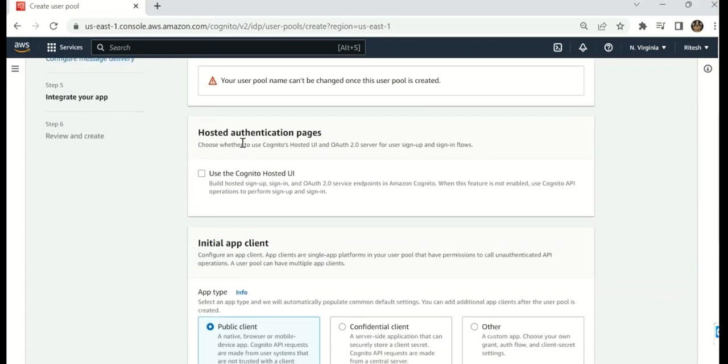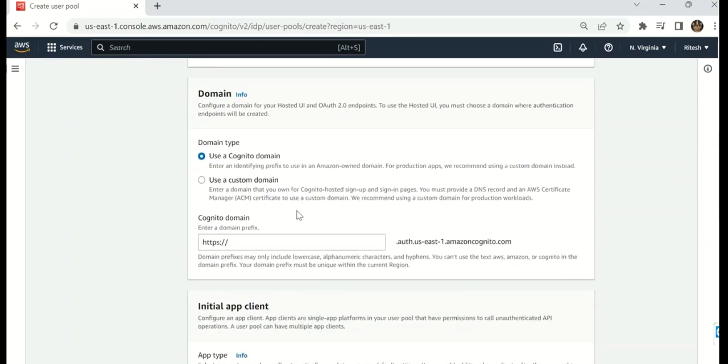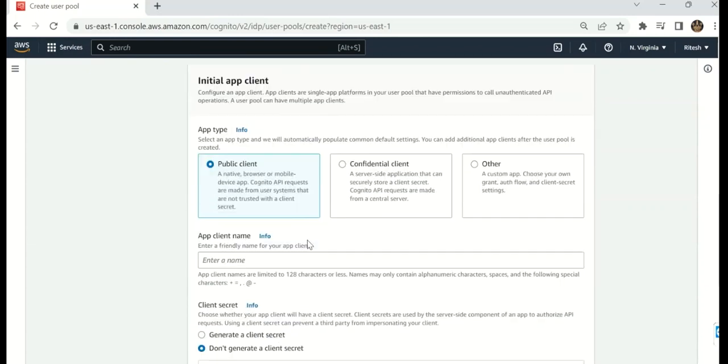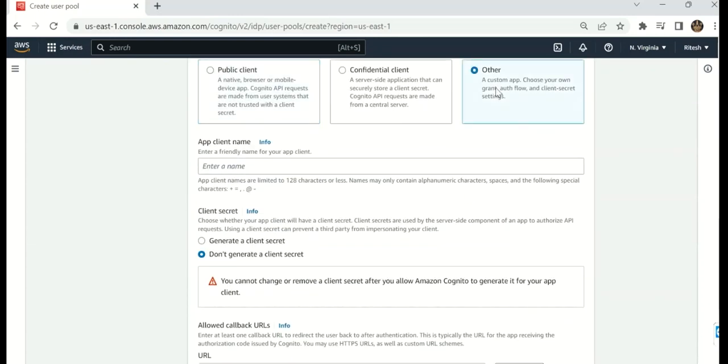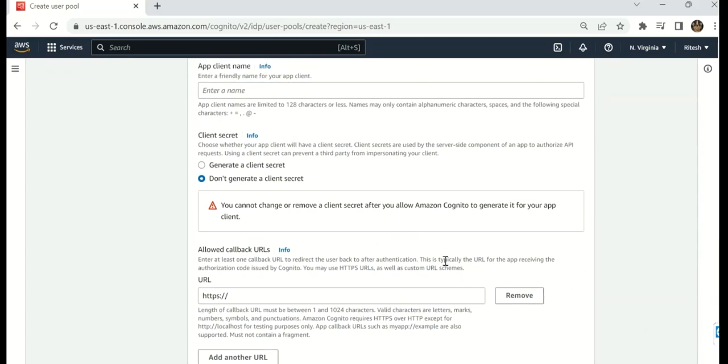There are three initial app clients you can use, like public client, confidential client, and others. I have used the Cognito hosted UI, so I have given the domain name so that it will be available here. I have used public client over here. I have to provide a name, test app.